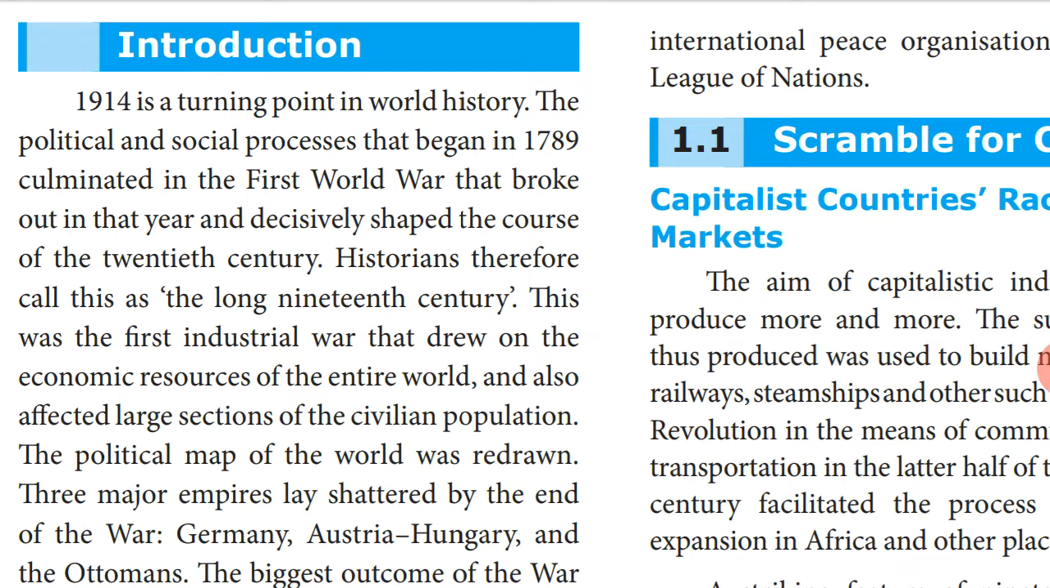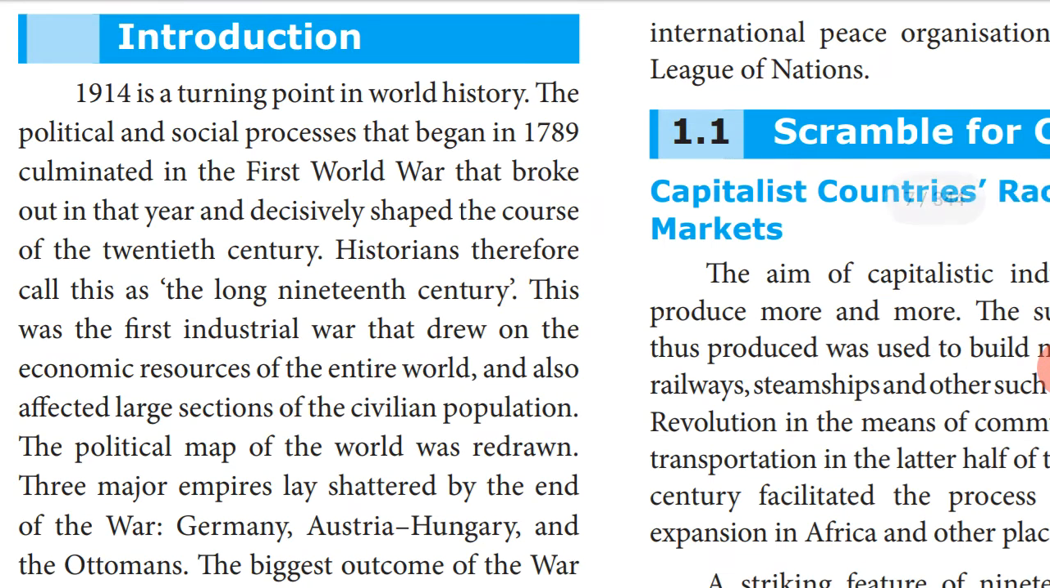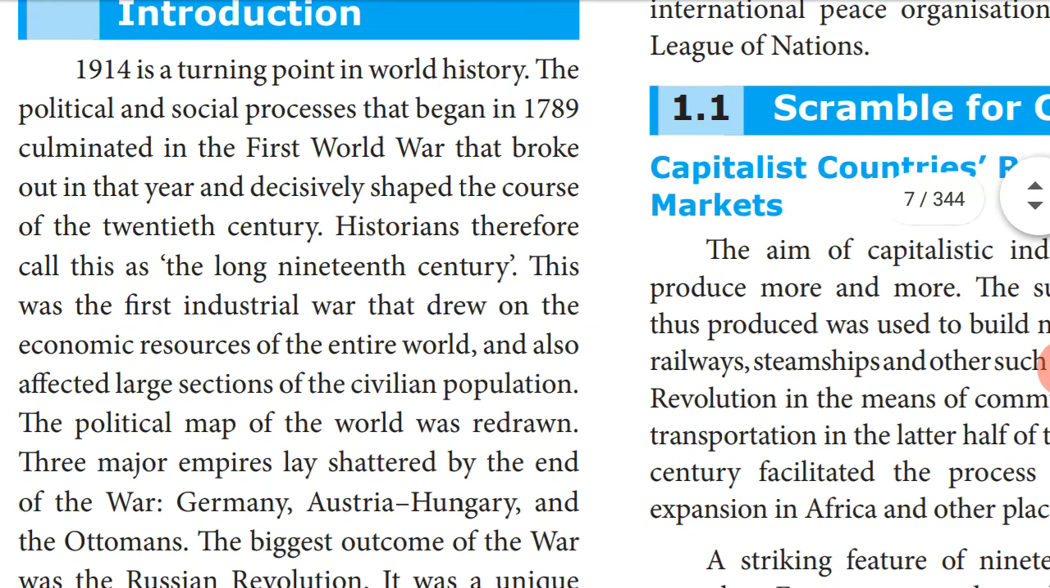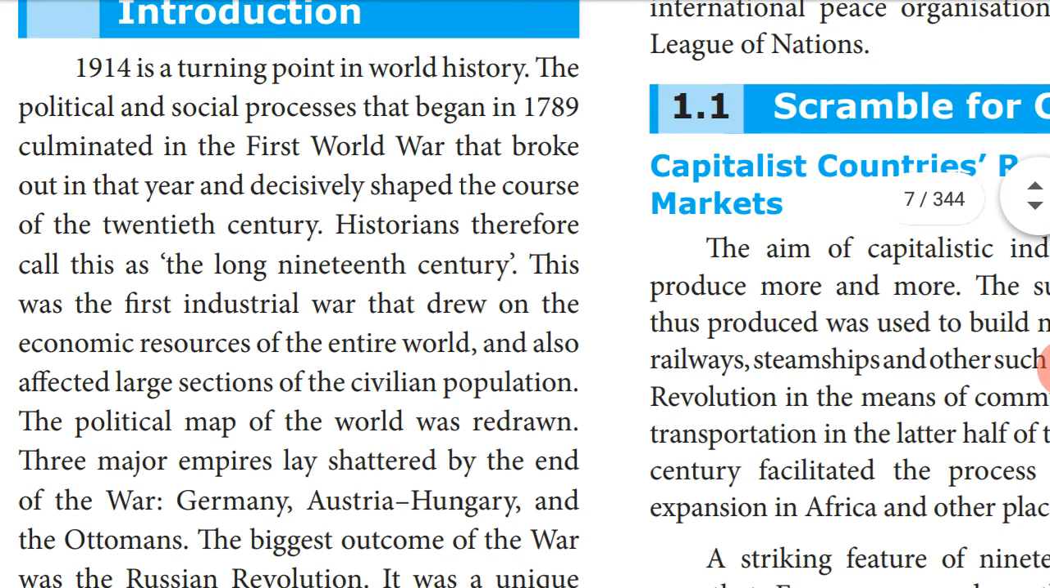The political and social process that began in 1789 culminated in the First World War that broke out in that year and decisively shaped the course of the 20th century. Culminated means reached the highest point. The social and political changes, okay, that is the main cause of the First World War.